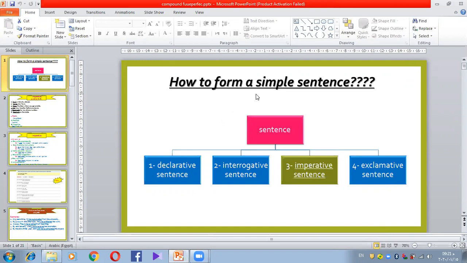Do you remember this, guys? We have said this before at the beginning of this course. What are the types of sentences? Do you remember this? Yeah, good. If you remember, there are four types we said: declarative, interrogative, imperative, and exclamative sentences. We have already taken the declarative sentence and we know how to make a sentence now. The interrogative sentences, which are the questions, and the imperative sentence, this is what we are gonna discuss today. What is meant by the imperative?